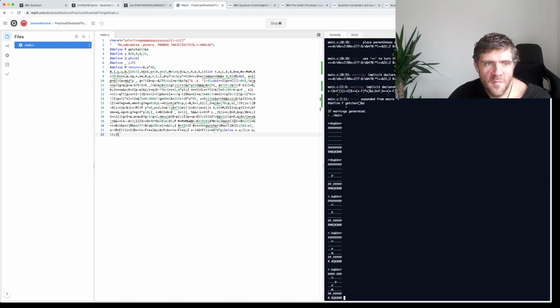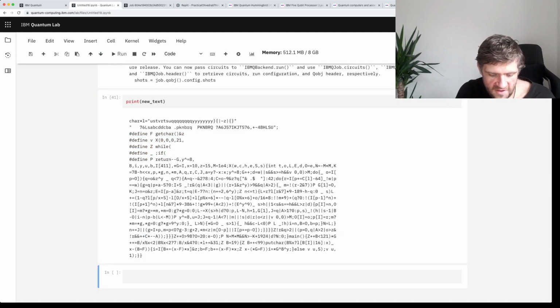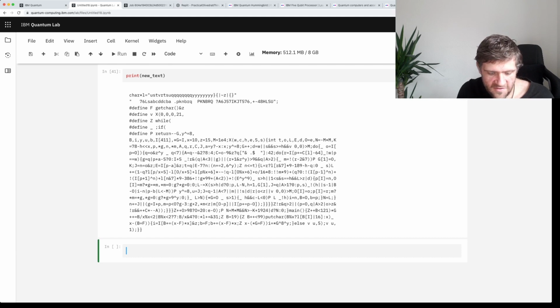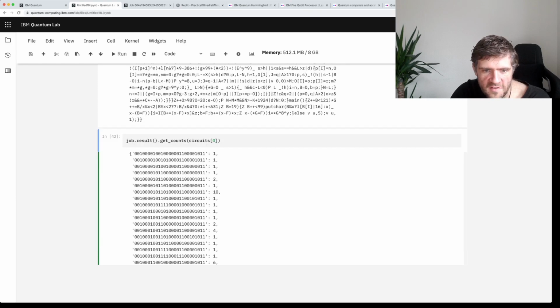So just to make sure that this actually was something weird, this actually did go via a quantum computer and we didn't accidentally run it on the simulator, let's do job.results and then brackets and then get underscore counts and do this for one of the circuits. So let's do it for the first circuit. I think that's good. You can have a look at that. And you see that it is indeed a horrible noisy output that we can expect from an actual quantum computer.